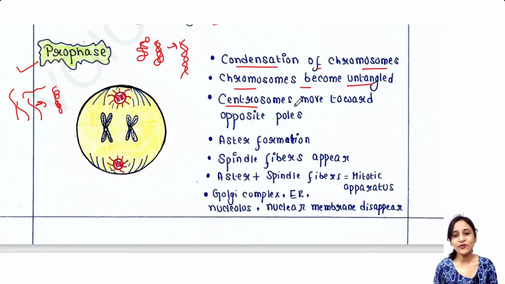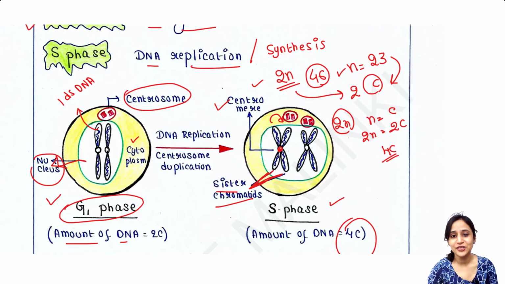Third, centrosomes move toward opposite poles. Here you can see this is the centrosome, and here this centrosome has already divided. I think I forgot to mention that in the S phase, the centrosome that was present in the cytosol is divided into two.